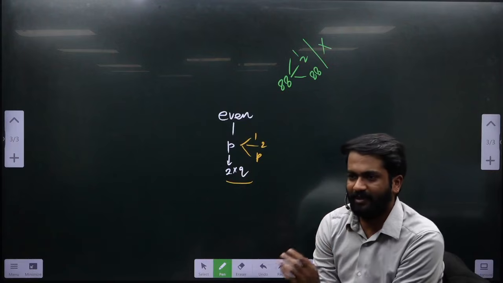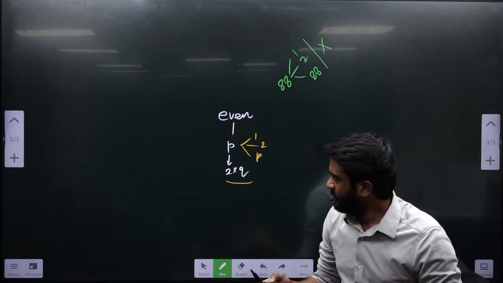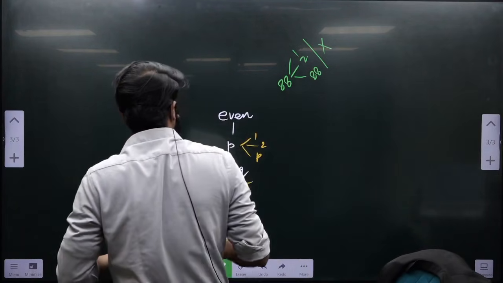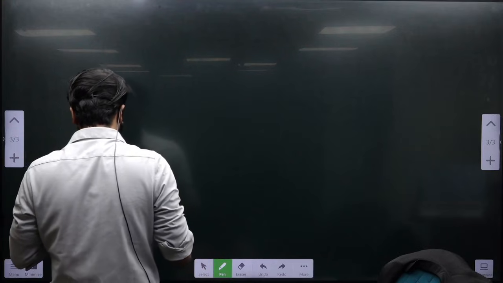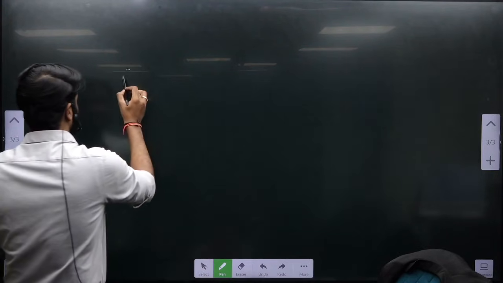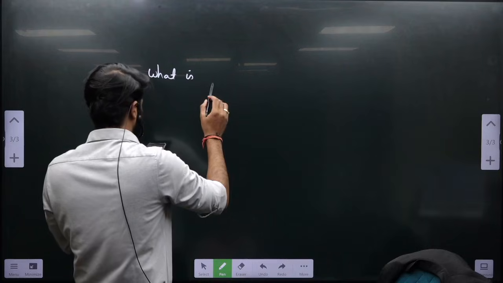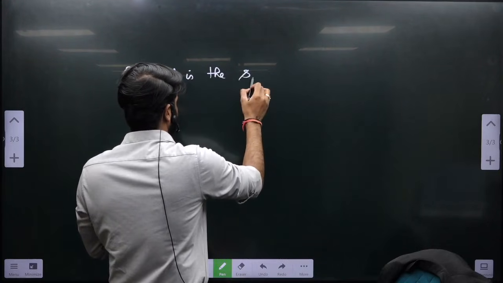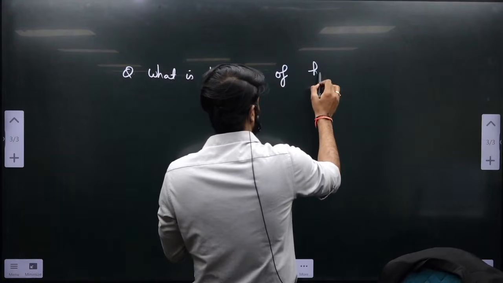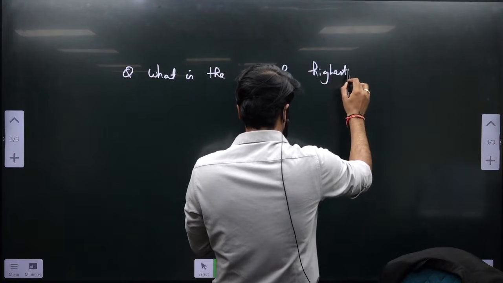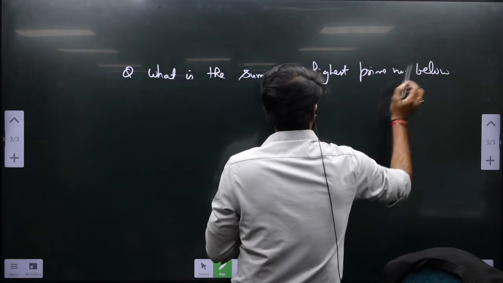The only prime number which is even is 2. Full stop. Keep your pens down. Don't write this, है ना?